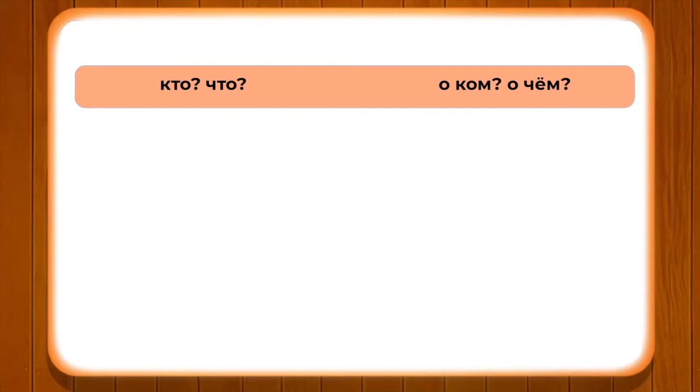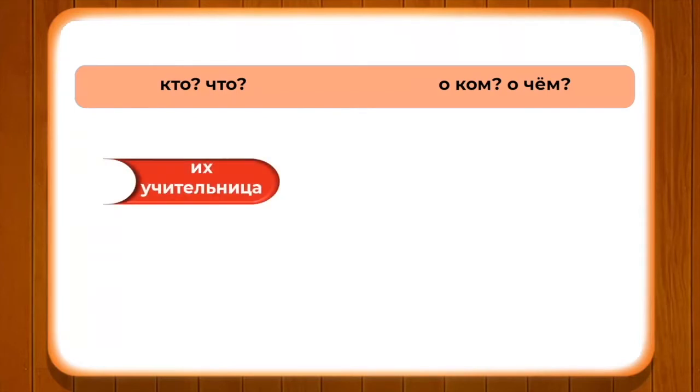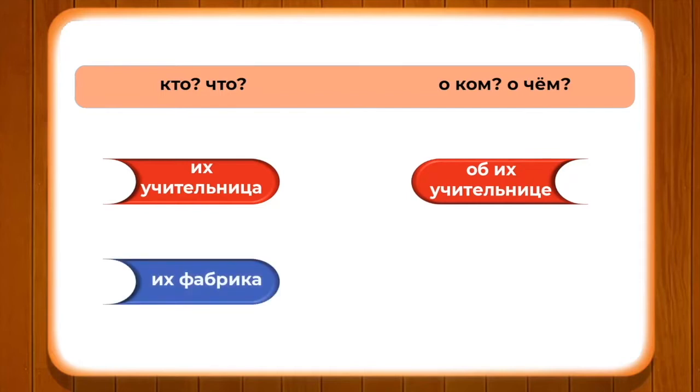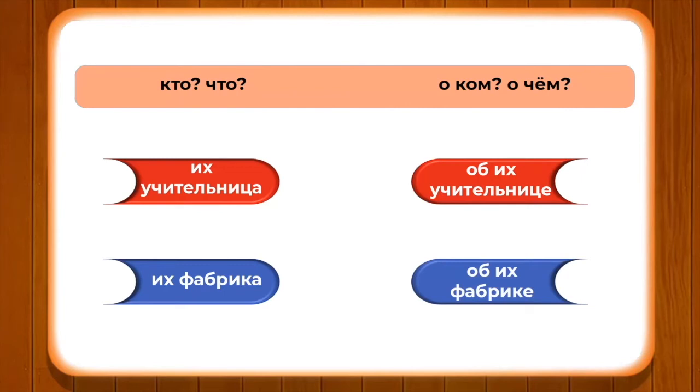Whereas in the case of их, we put об because их starts with a vowel. So об их, and then you can place the noun. In this case we have учительница, о ком, об их учительнице, and их фабрика, which is inanimate, so об их фабрике. I hope this concept is absolutely clear.